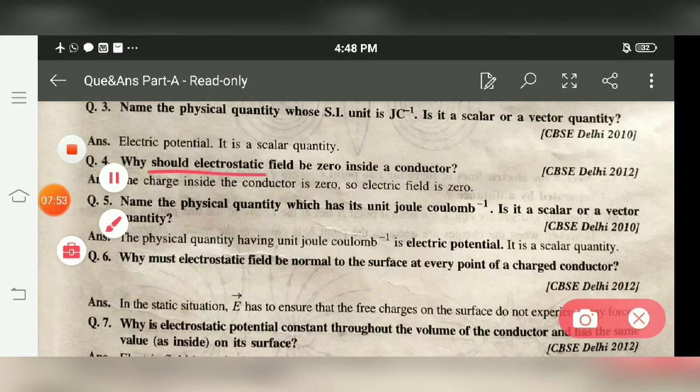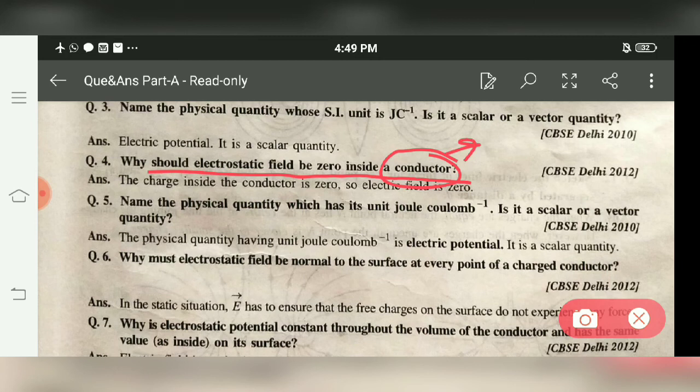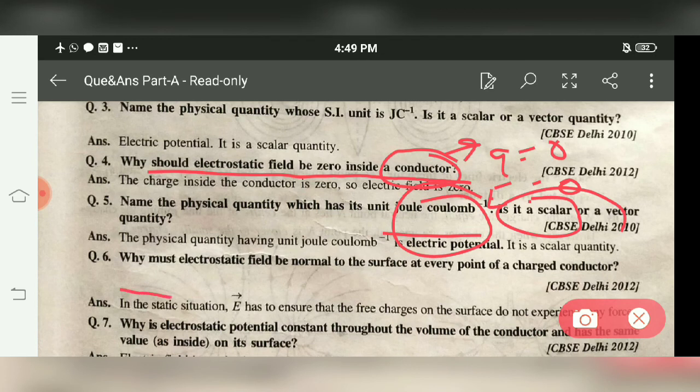Next question is, why should the electrostatic field be zero inside the conductor? Because inside the conductor there is no charge, q equals 0, so that's why the electric field is also 0. Next question, why must the electric field be normal to the surface at every point?